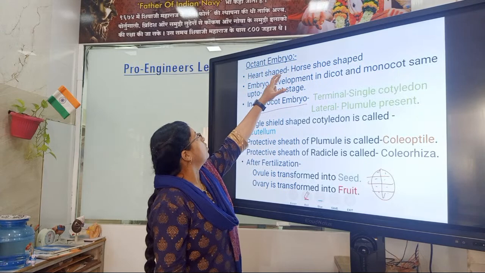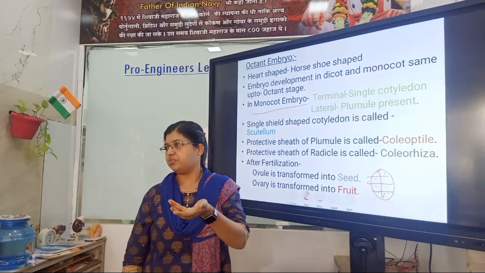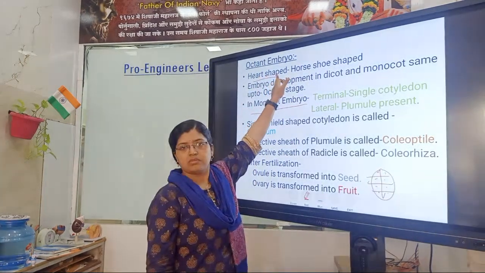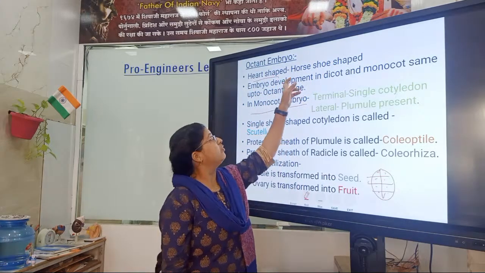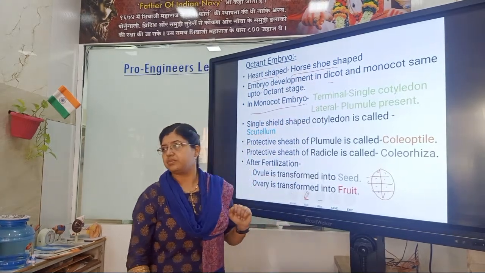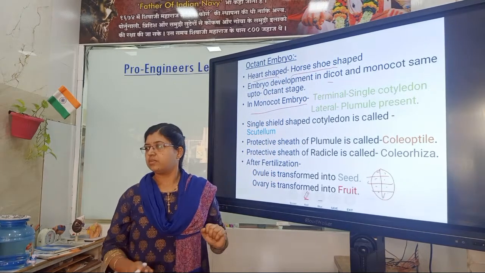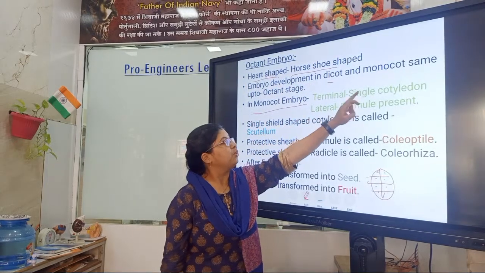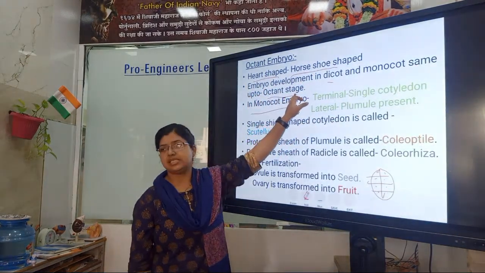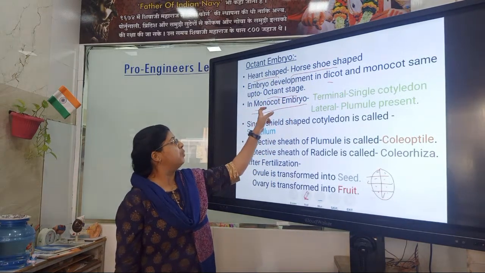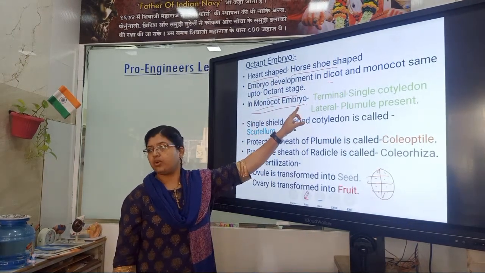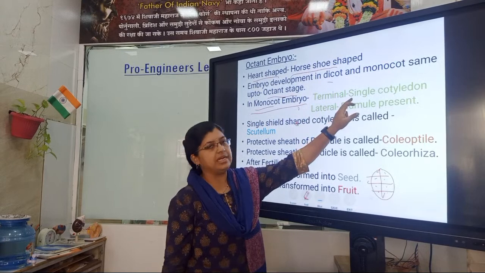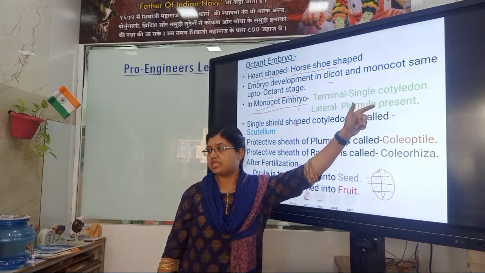Let's see what happens. The octant embryo further divides and forms a heart shape. It also gets divided and forms a horseshoe shape. Embryo development in dicot and monocot is the same up to the octant stage. Let's look at the monocot embryo. We already saw in embryonal initial that at the terminal side, the plumule is there. Yes.